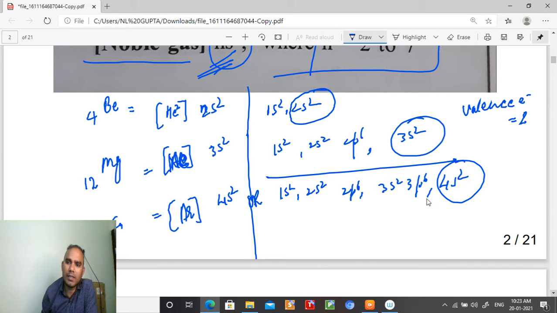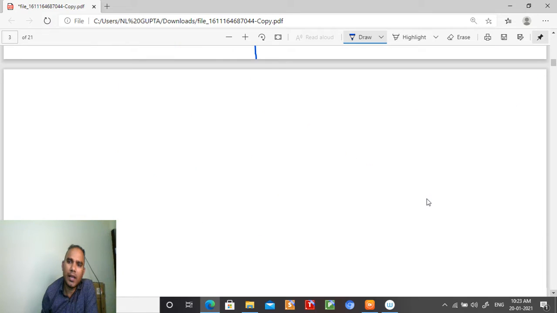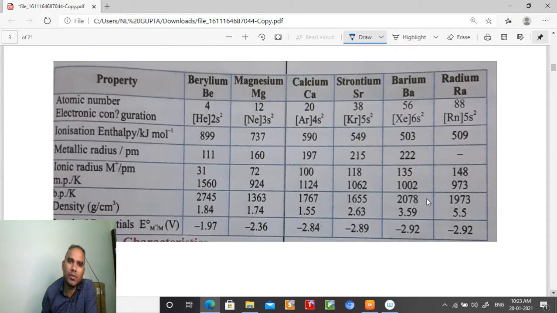That is 2 valence electrons, right, student? Now let us move to another point, student. These are the properties, student. Atomic number you see 4, 12, 20, 38, 56, 88. These are the configurations: beryllium, helium 2s2, neon 3s2, argon 4s2, krypton 5s2, xenon 6s2, and radon 7s2.